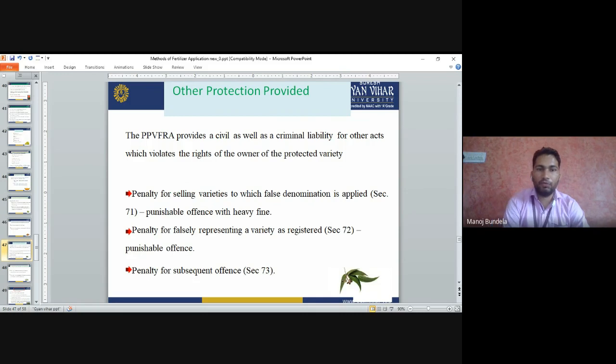The penalty for selling varieties to which a false denomination is applied, Section 71, is a punishable offense with a heavy fine. So it is punishable, and you have heavy fines if you grow other varieties without the owner's permission. Penalty for falsely representing a variety as registered: if any variety is not registered, saying that it is a registered variety is punishable under Section 72.